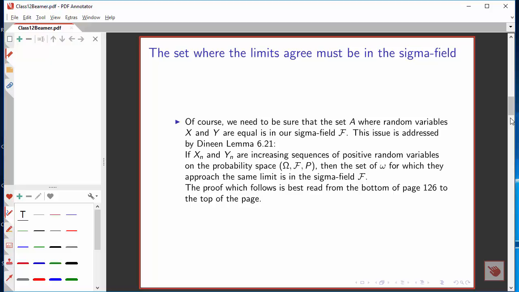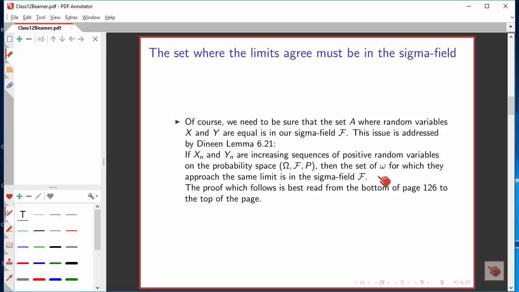Of course, we've been talking about a set where two random variables are equal, and we can't talk about that set unless we're sure that it's in our sigma field. Janines addresses this in lemma 6.21, which says that if you've got two increasing sequences of positive random variables on a probability space, then the set in the sample space for which they approach the same limit is guaranteed to be a set that's in the sigma field.